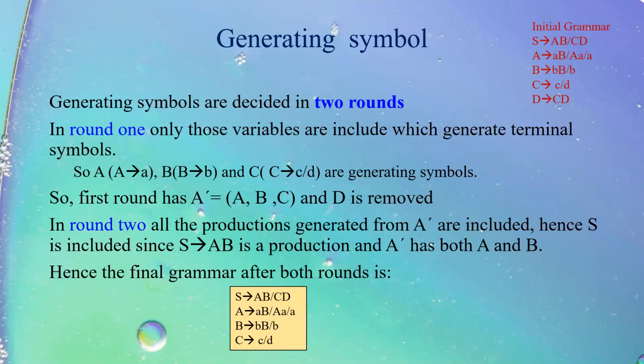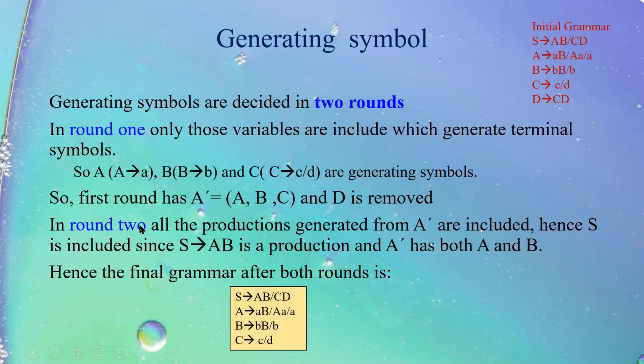Next rule which we say is for generating is that in first round, we considered only those symbols which were generating terminals. We have put them in a set A dash, which consists of all the terminals which are generating. So we have A, B, and C as generating, and D is removed since it is not generating.